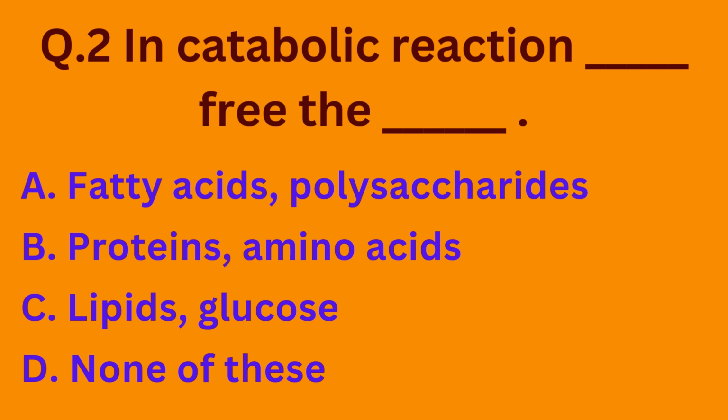Coming to question number 2. In catabolic reaction, dash freeze the dash. Option A, fatty acids, polysaccharides. Option B, proteins, amino acids. Option C, lipids, glucose. Option D, none of these. So in catabolic reactions, proteins are broken down into amino acids. So the correct option is option B.